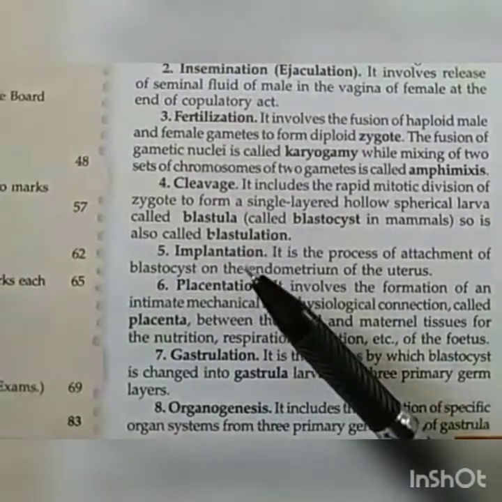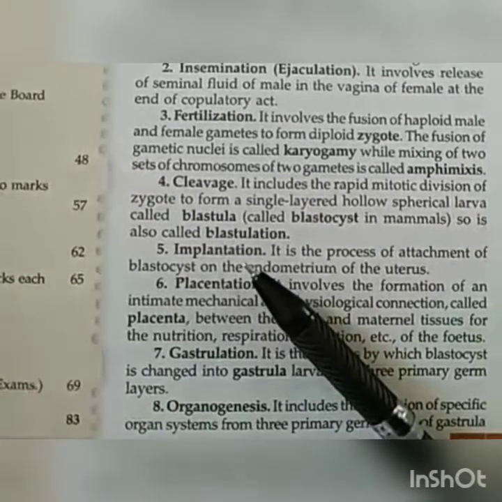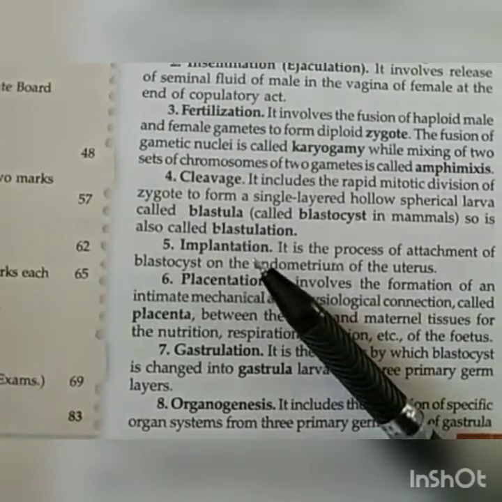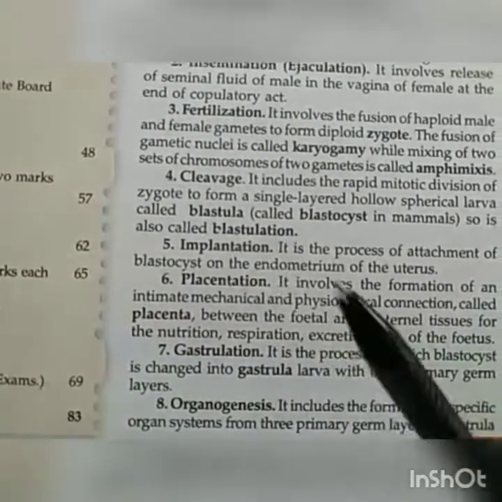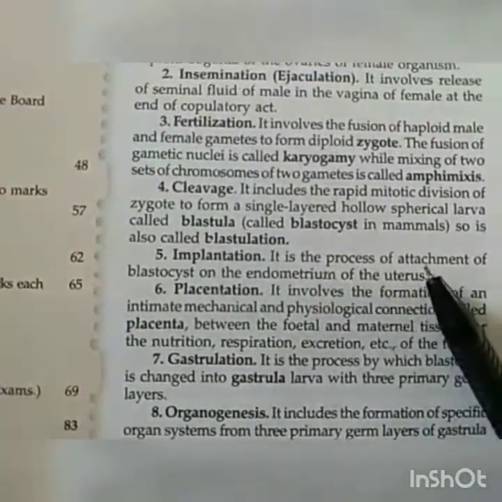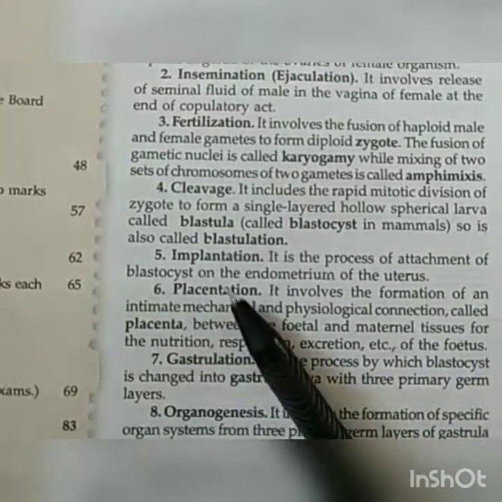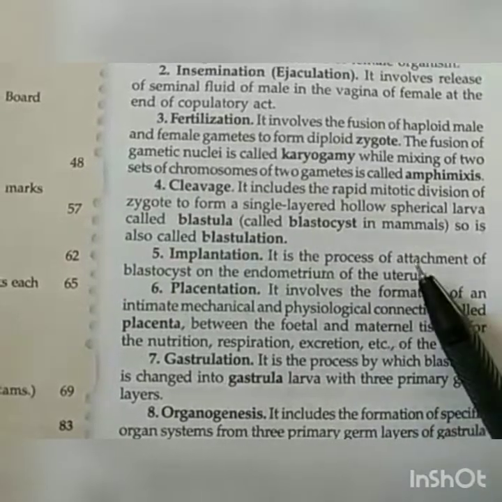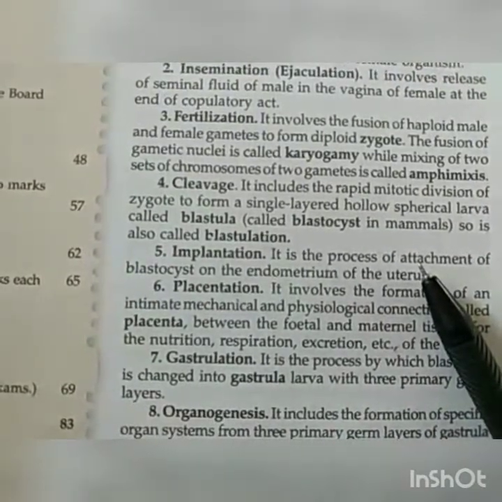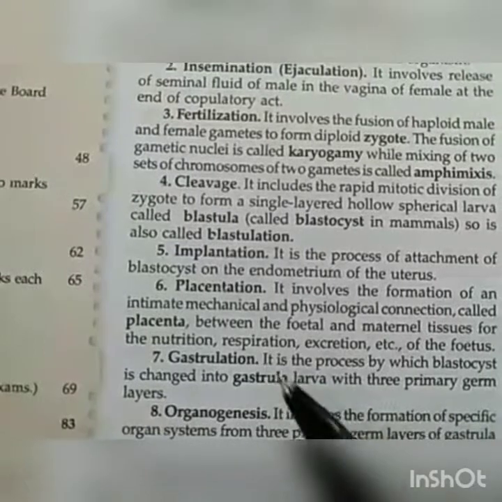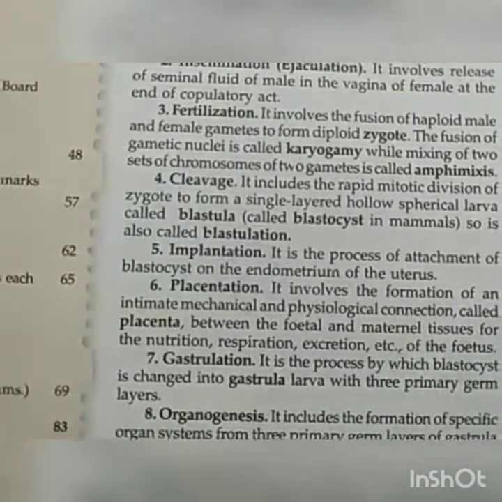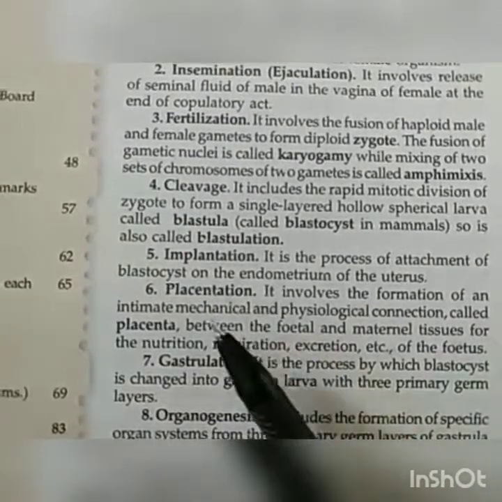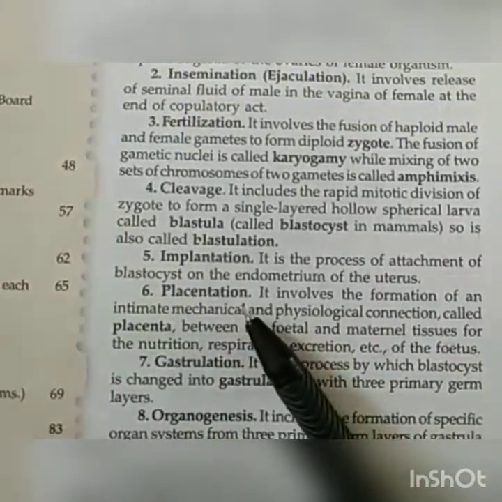Fifth term from this chapter is implantation. Implantation is embedding of the embryo inside the uterus of a female. So it is the process of attachment of blastocyst to the innermost layer, that is endometrium of uterus of a female, to take nutrients from the mother. That implantation ultimately results in placentation. So what is placentation? Placenta formation is called placentation.